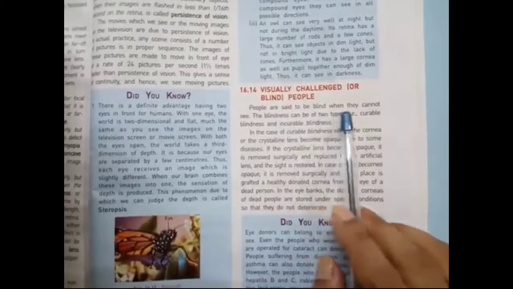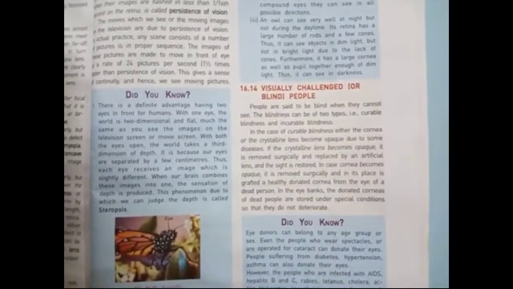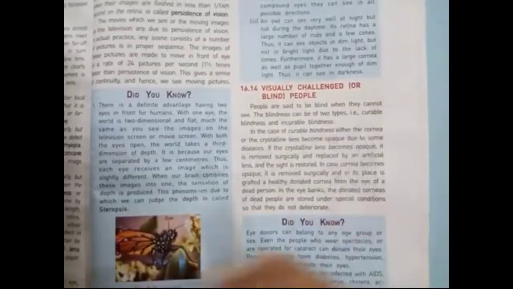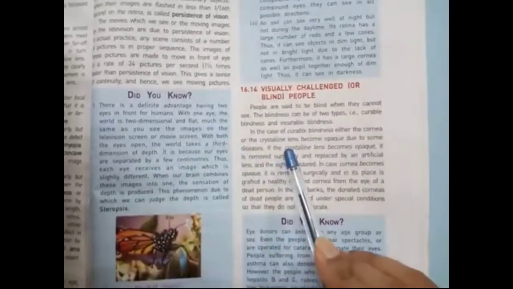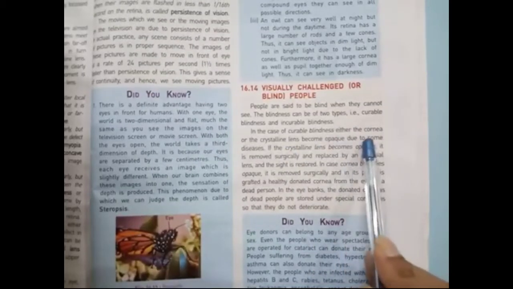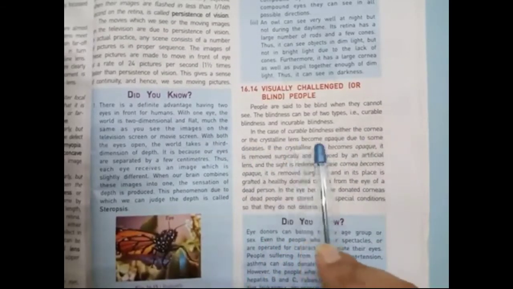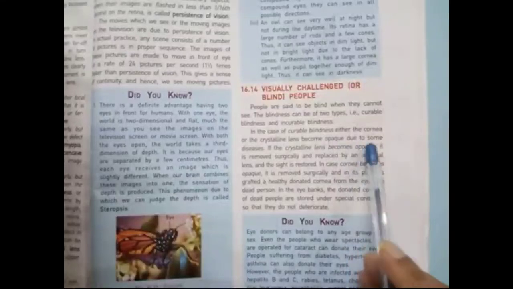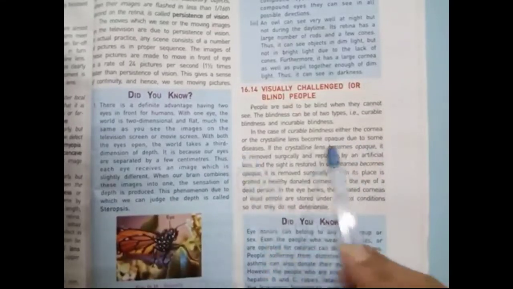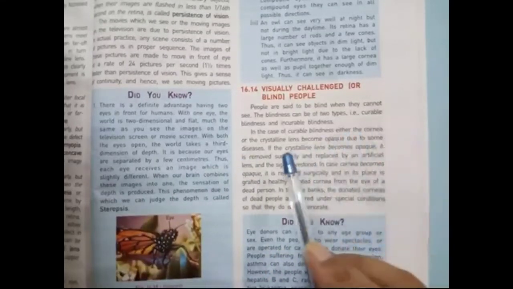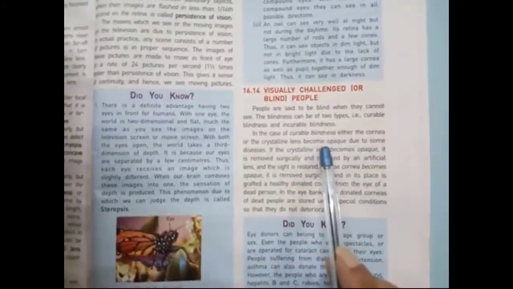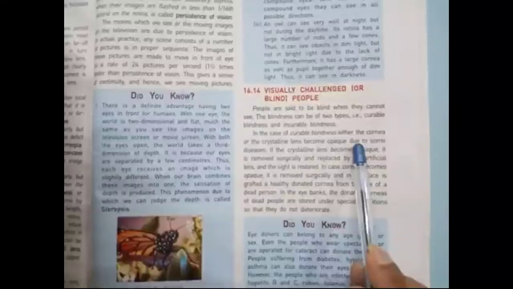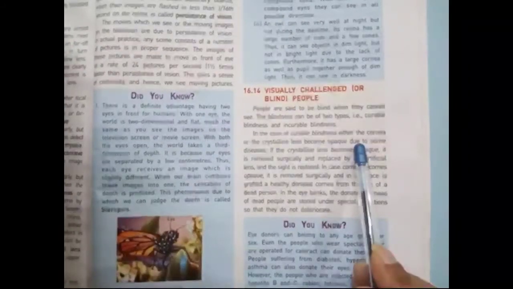People are said to be blind when they cannot see. Blindness is of two types: one is curable blindness and the other is incurable blindness. In case of curable blindness, either the cornea or the crystalline lens becomes opaque due to some disease. Opaque means it does not allow light to pass through.